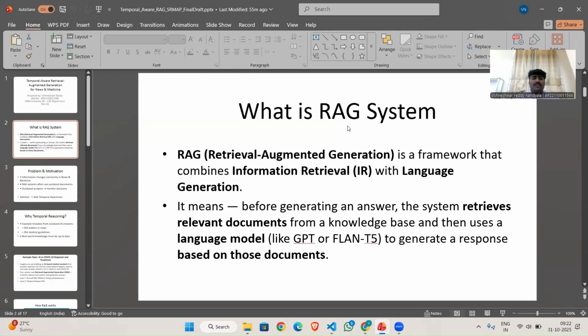Then it uses language models such as GPT or FLAN-T5 to generate a natural language answer based on those documents. This makes RAG systems much more factual and grounded compared to traditional LLMs that rely only on the training data. This is all about what the RAG system is.